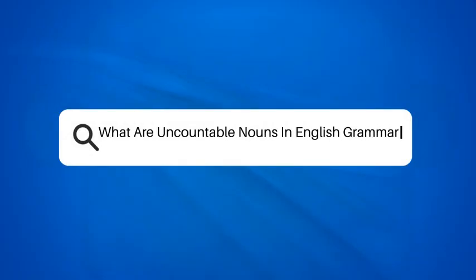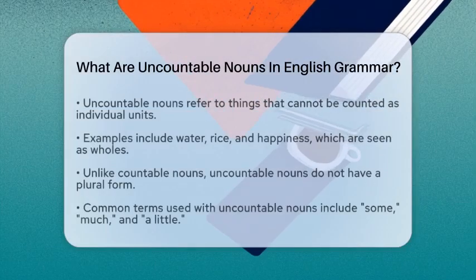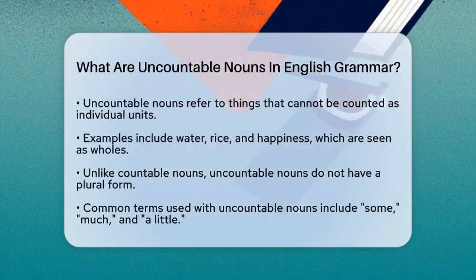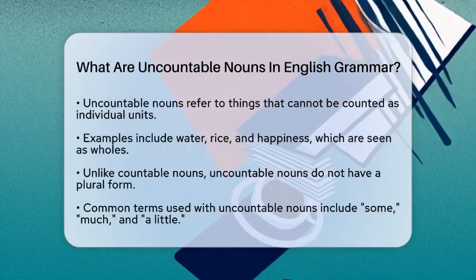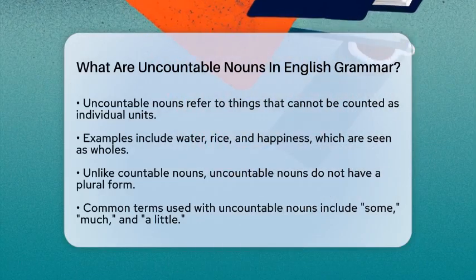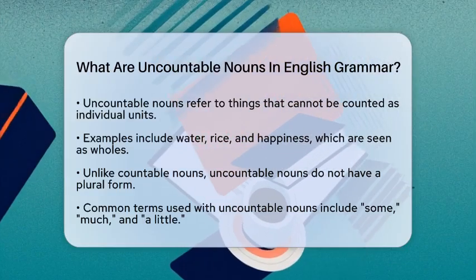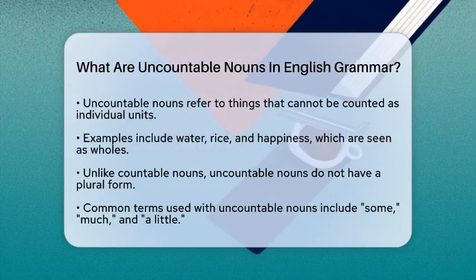What are uncountable nouns in English grammar? Have you ever wondered why we say some water instead of two waters? Today, we will uncover the mystery of uncountable nouns in English grammar. Uncountable nouns are special types of nouns that refer to things we cannot count as individual units.